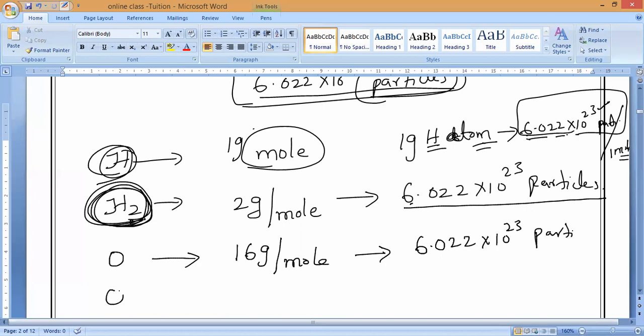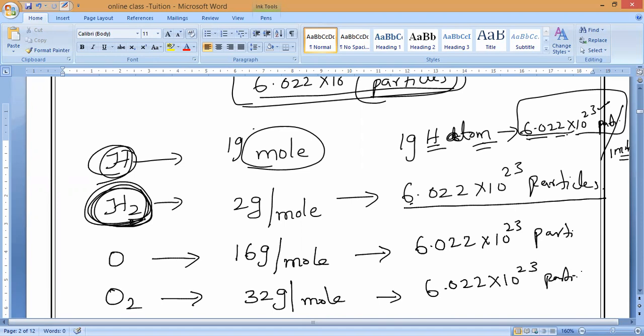Understand? If I take oxygen molecules, then how much is it? 32 grams per mole. If you observe, it also contains how many particles? 6.022 into 10 power 23 particles. Hope you people are understanding.